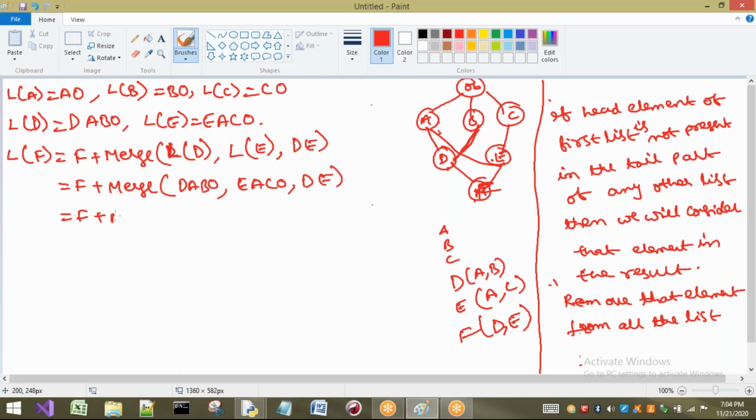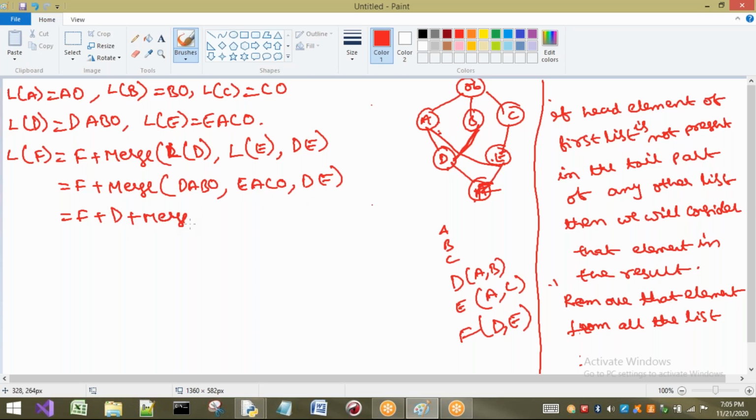So first, what we have to check here? Merge of, it is a head here, not root. It is a head. Is it present in any of the tail parts? Let us check. D is not present. No need of checking. Here it is present, but it is a head part only. So no problem. I have to consider it in the output. That means this has to be considered in the result.